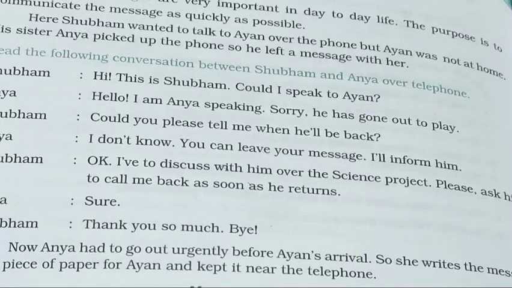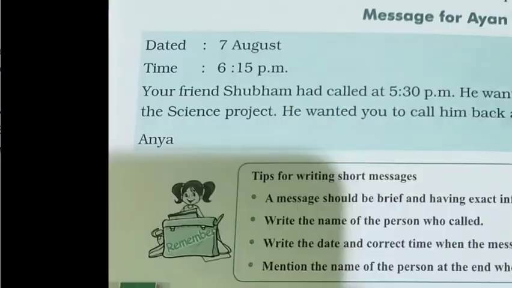A conversation would be given and you will have to frame a short message on the basis of the conversation. Here Shubham and Anya had some conversation, and now Anya has been given the task to forward the conversation to her brother Ayan.